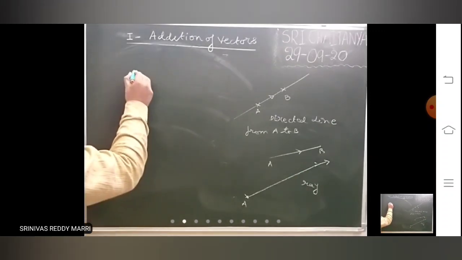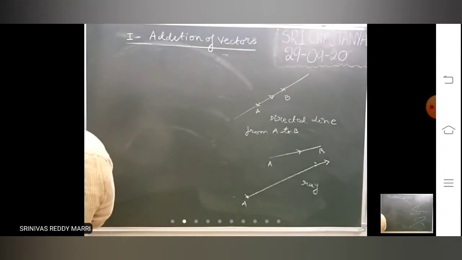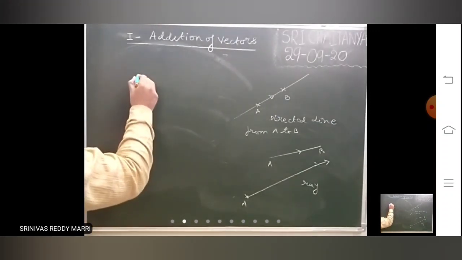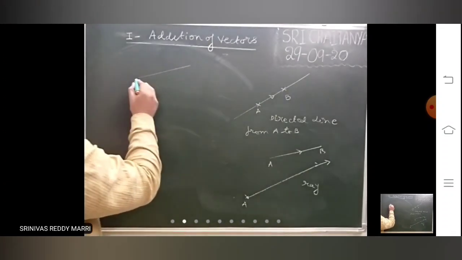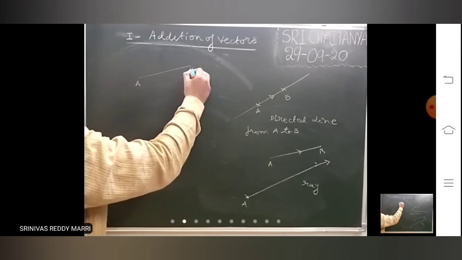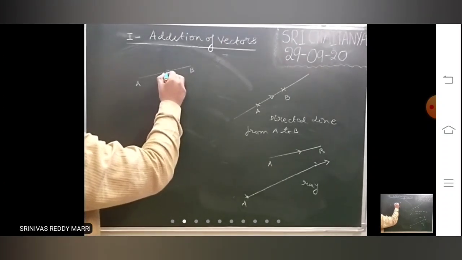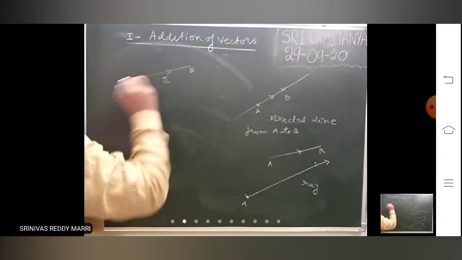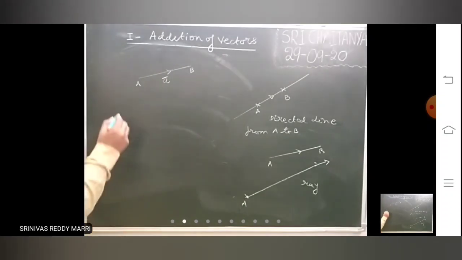Always we will indicate them by small letters.